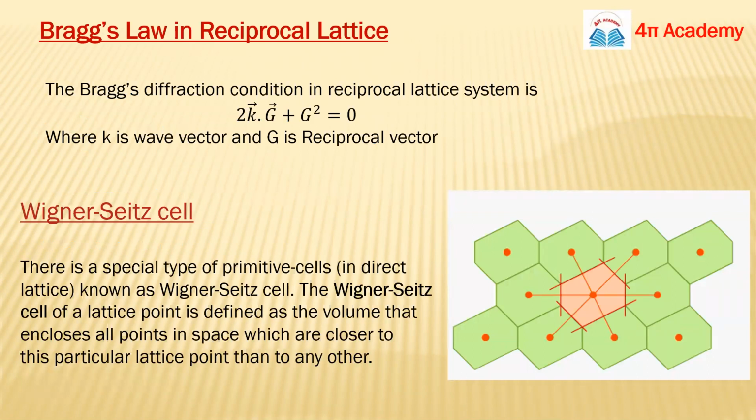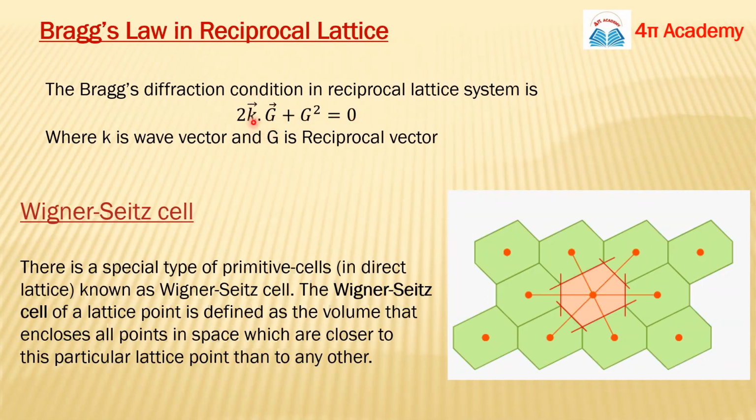Okay, so now we will discuss Bragg's law. What is Bragg's law in reciprocal lattice? I will not give you the detailed theoretical portion. You know that in direct lattice, the normal Bragg's law is 2d sin theta equals n lambda. So in reciprocal lattice system, or in vector notation, your Bragg condition for diffraction will be 2 vector k dot vector G plus G squared equals 0.